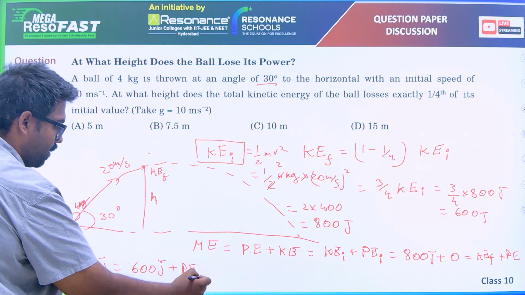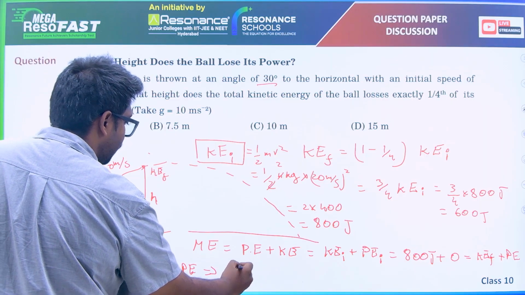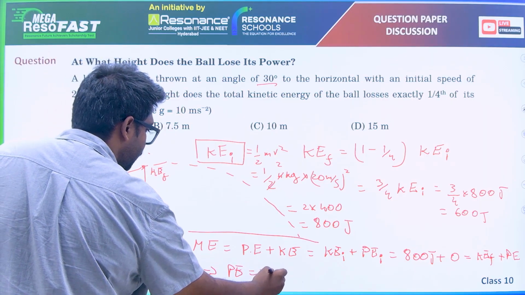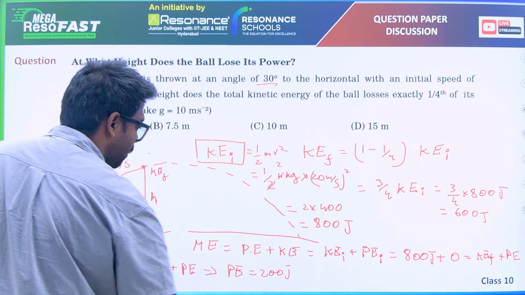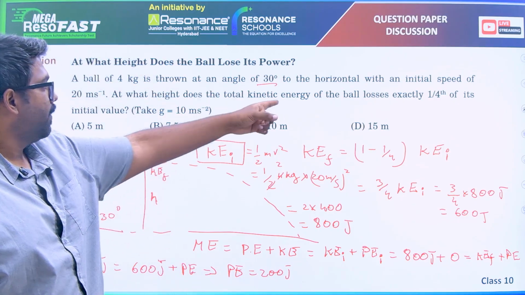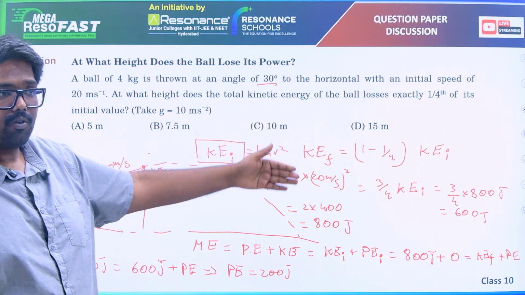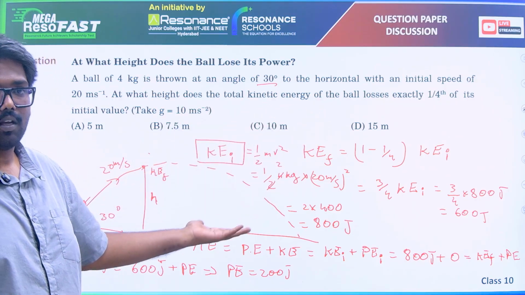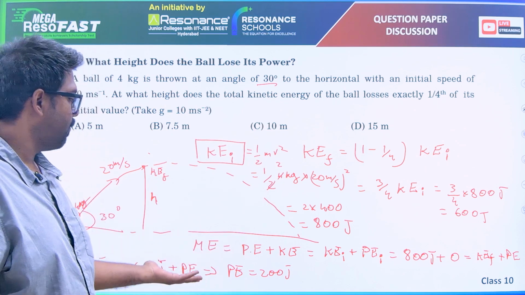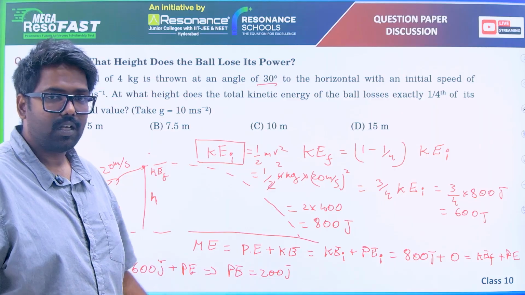That implies potential energy gain is 200 joules. The gain in potential energy in this process, when the kinetic energy is lost by 1/4, that 1/4 of the energy is gained by the ball itself in terms of potential energy, and that is 200 joules.